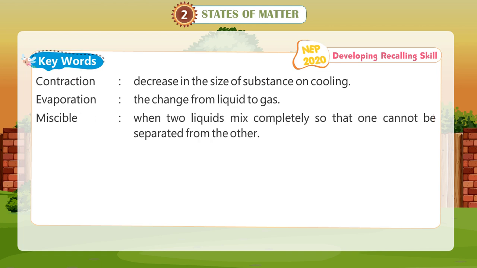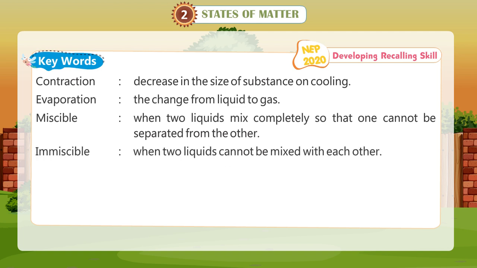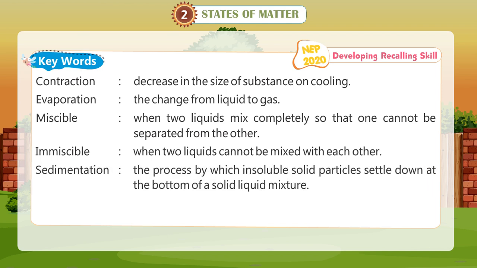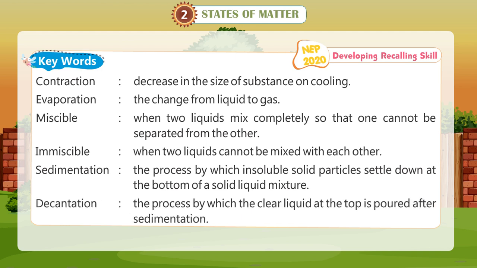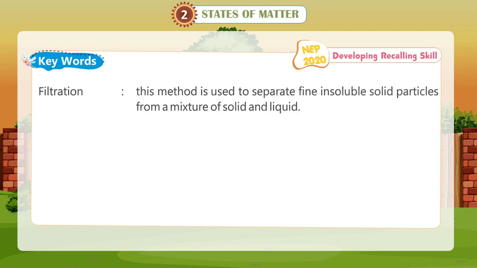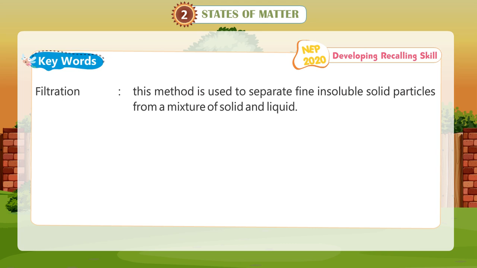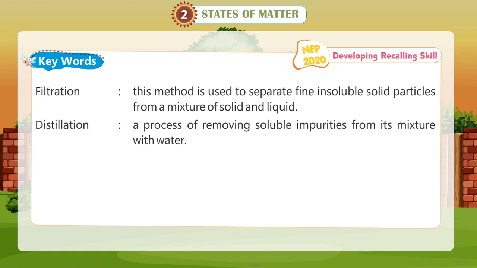Miscible, when two liquids mix completely so that one cannot be separated from the other. Immiscible, when two liquids cannot be mixed with each other. Sedimentation, the process by which insoluble solid particles settle down at the bottom of a solid-liquid mixture. Decantation, the process by which the clear liquid at the top is poured after sedimentation. Filtration, this method is used to separate fine insoluble solid particles from a mixture of solid and liquid. Distillation, a process of removing soluble impurities from its mixture with water.